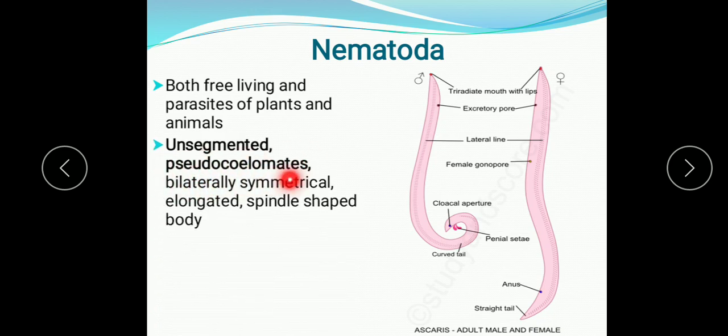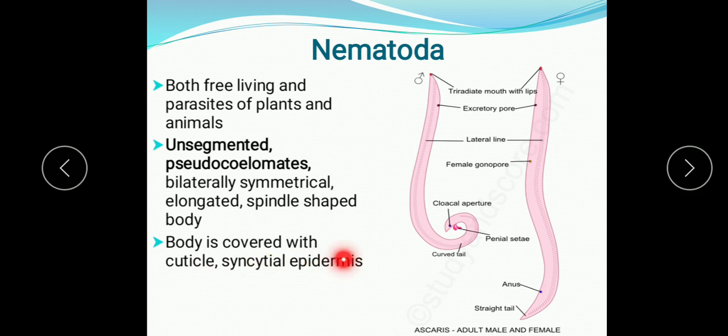Unsegmented body, pseudocoelomates, bilaterally symmetrical body, elongated and spindle-shaped body. The body is covered with cuticle, with syncytial epidermis, and excretion takes place with the help of special cells known as renette cells. So, an unsegmented, elongated, cylindrical, vermiform body. And one more thing: the body is tapering at both ends, meaning it is pointed at both ends. The anterior end shows some degree of cephalization.